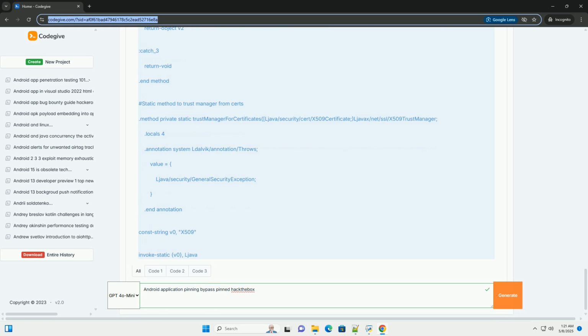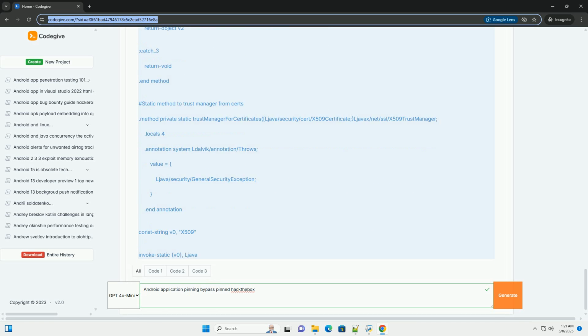Pin Burp Suite certificate: modify the trust manager to trust the Burp Suite CA certificate. This allows you to intercept and inspect the traffic without breaking the application's pinning. Here are some example Frida scripts demonstrating these approaches.